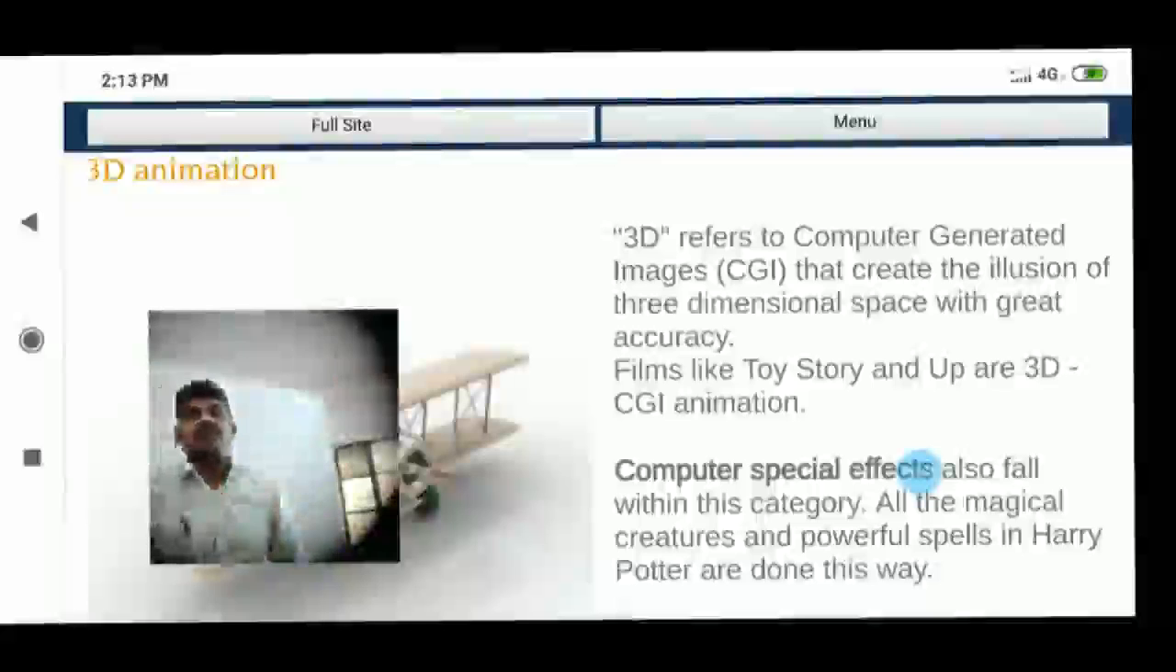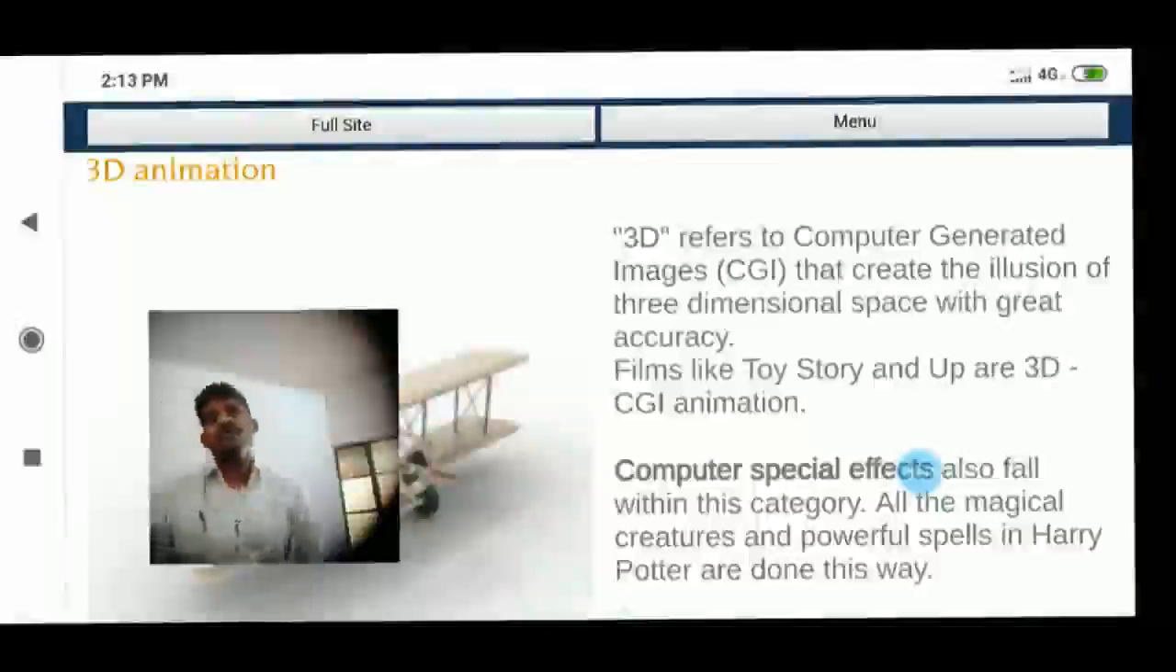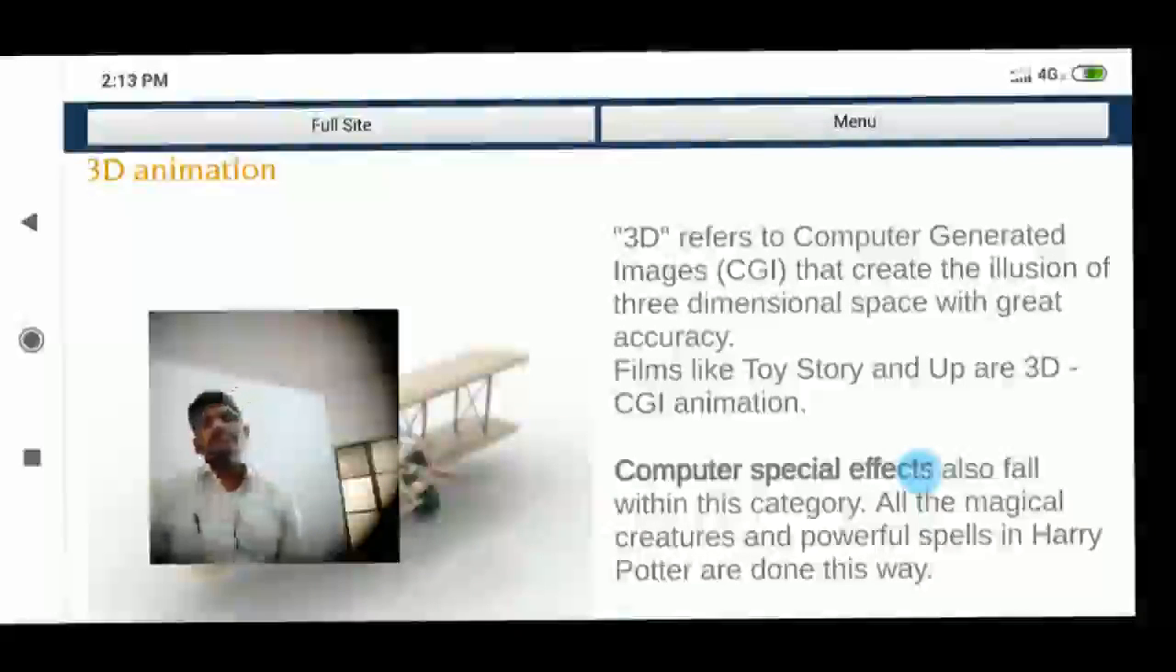In 3D animation, why do we call it 3D? 3D is nothing but three-dimensional: x, y and z axes. So now the object is very clear. We can see it from any angle: top, side view and bottom view. The three-dimensional view is much better than the two-dimensional view.